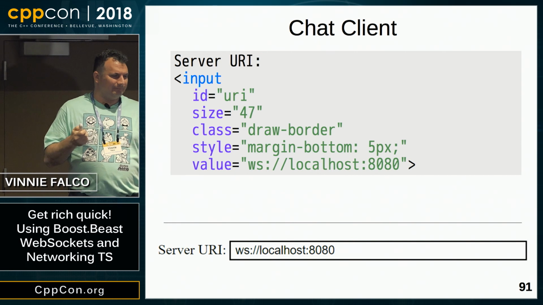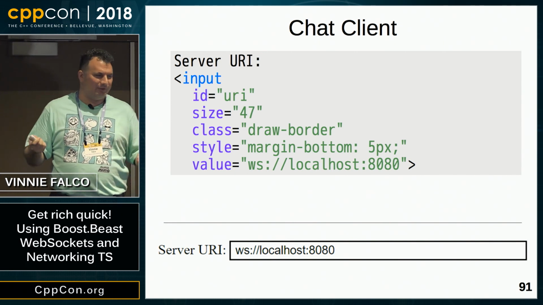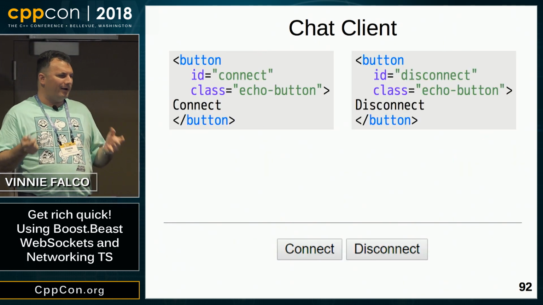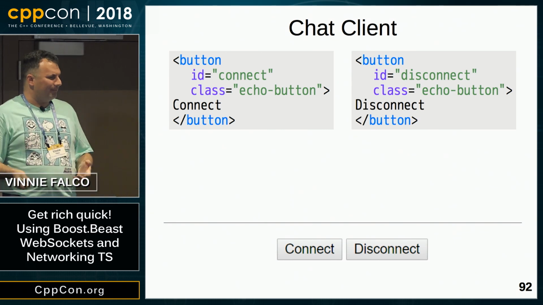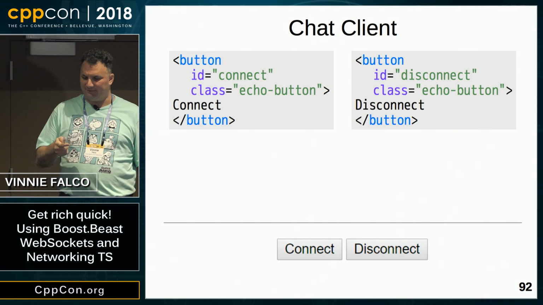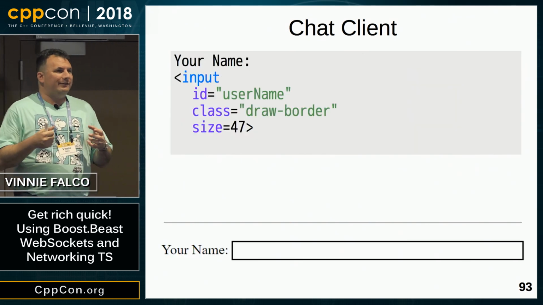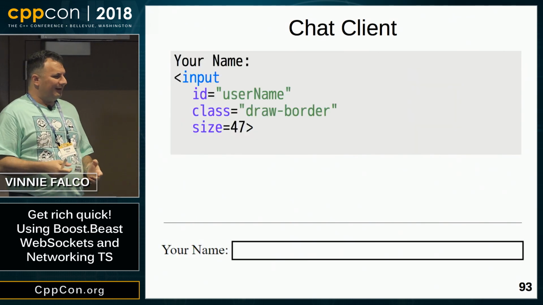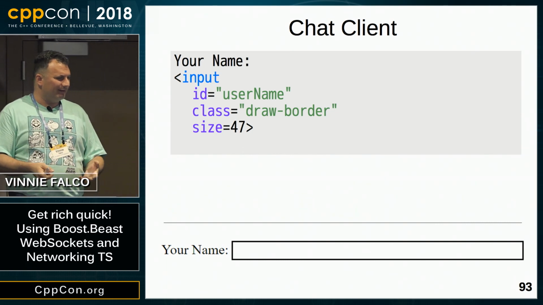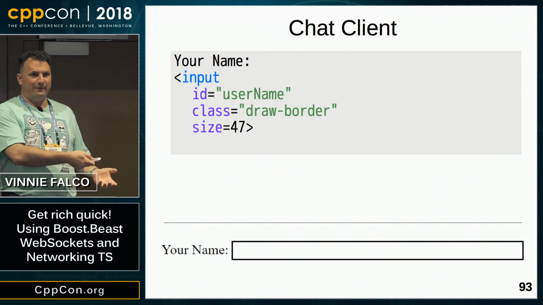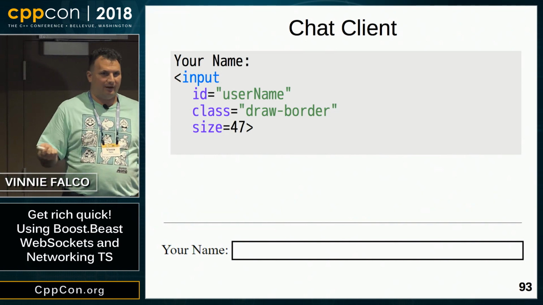So here we're creating the edit box that lets you put the URI in. Now we have a couple of buttons. Again, we have this ID that gives the thing a name. And you can see there's connect and disconnect. So now we also want to get the user's name so we can put it into the chat. Again, we're using an input. That's an edit box. You can see it's got an ID. So by now you can see the pattern. You have input, you have button, obviously.